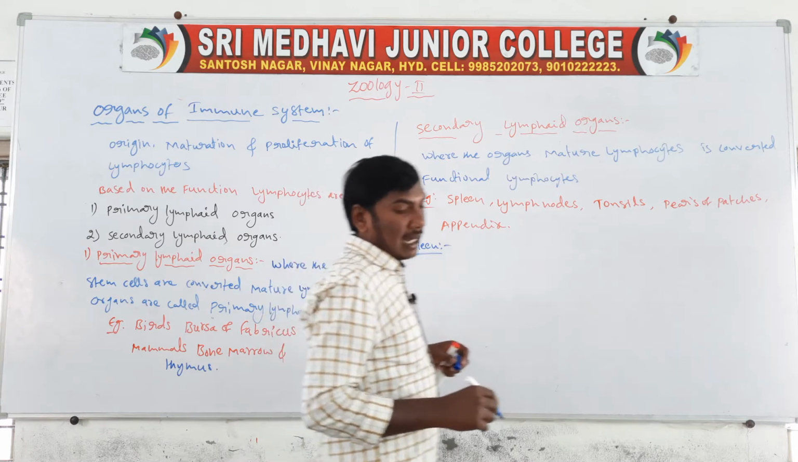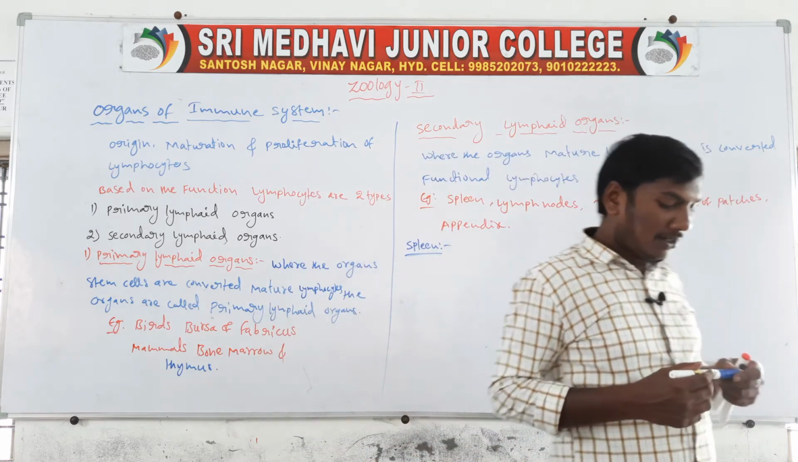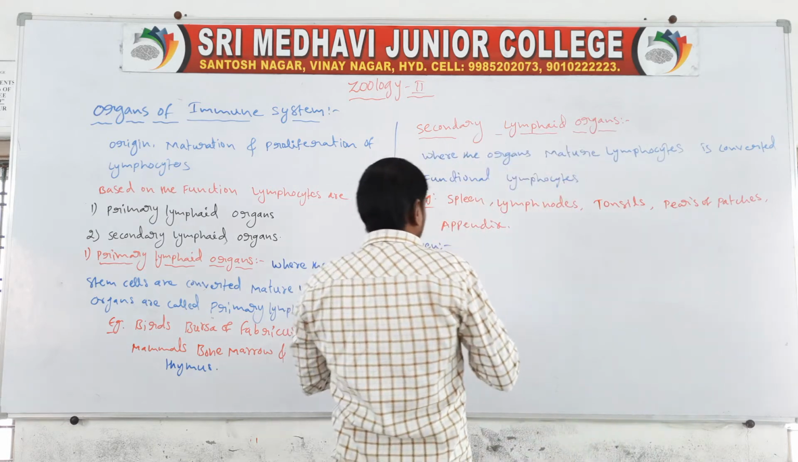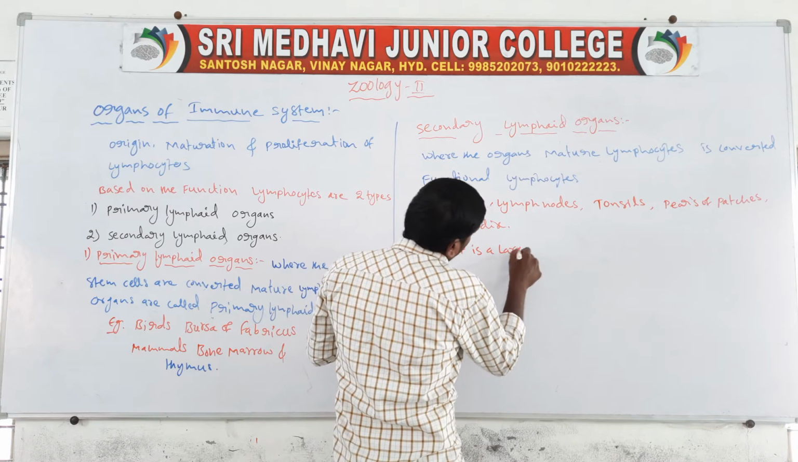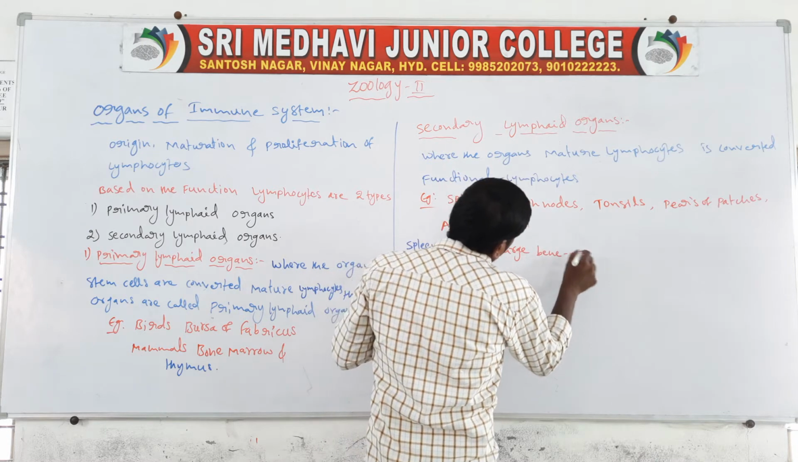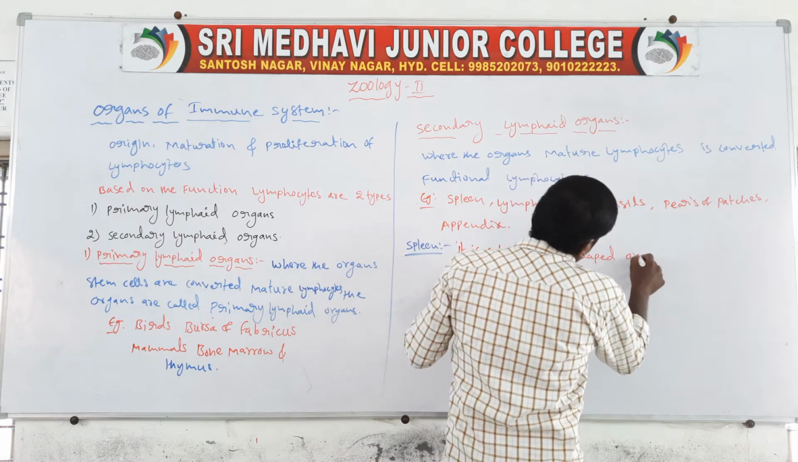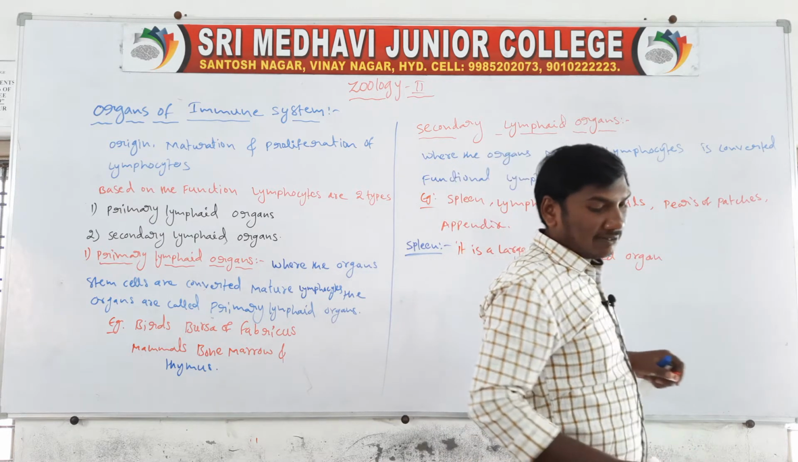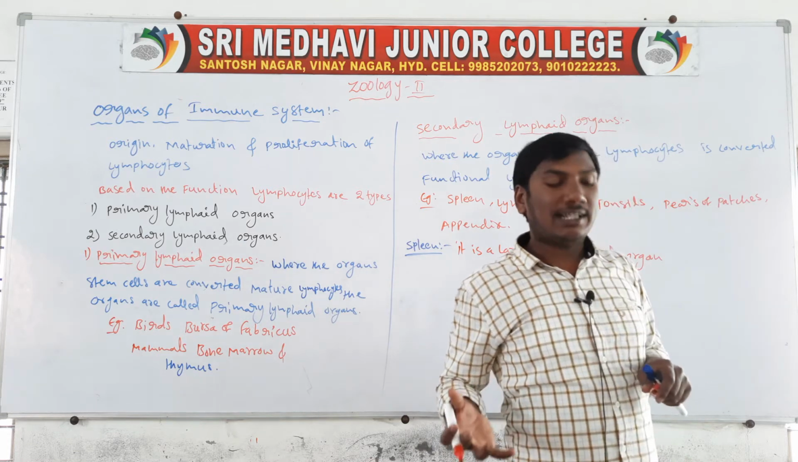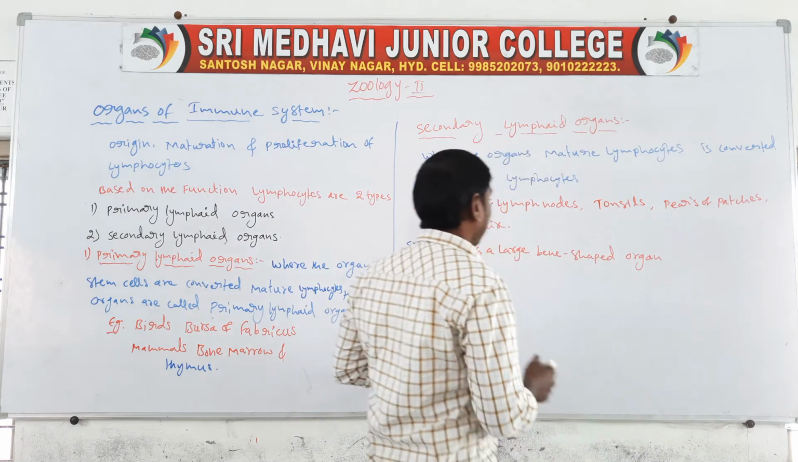So, the spleen is a large lymphoid organ. It is a large bean shaped organ. Next one, location. They are located in the upper left part of the abdomen.